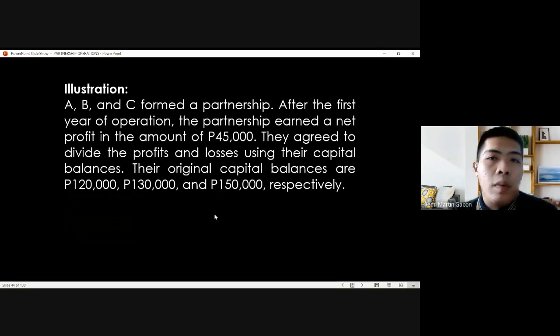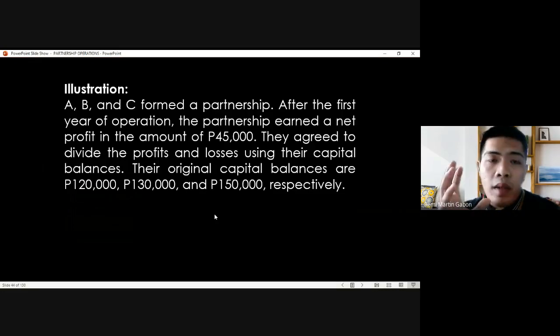A, B, and C form a partnership. After the first year of operation, the partnership earned a net profit of 45,000. They agreed, this is the important statement, to divide the profits or losses using their capital balances. They agreed on capital balances, but they did not specify which capital balance. So later on, expect to have different assumptions.